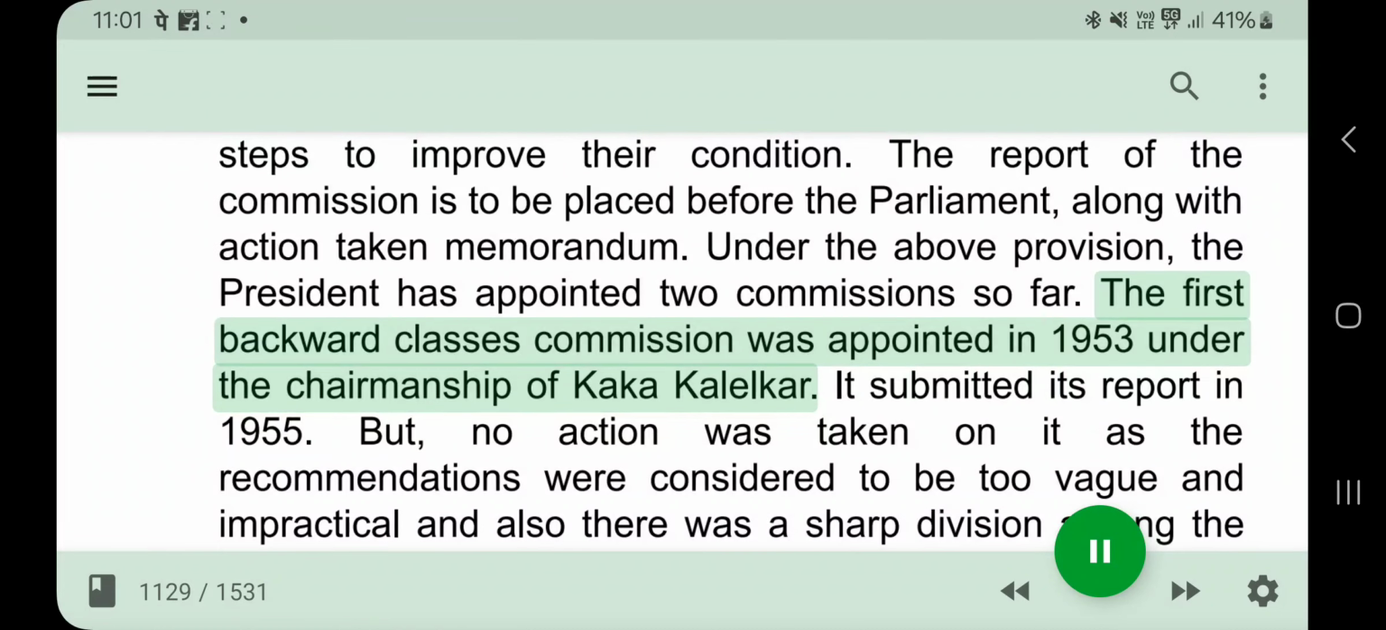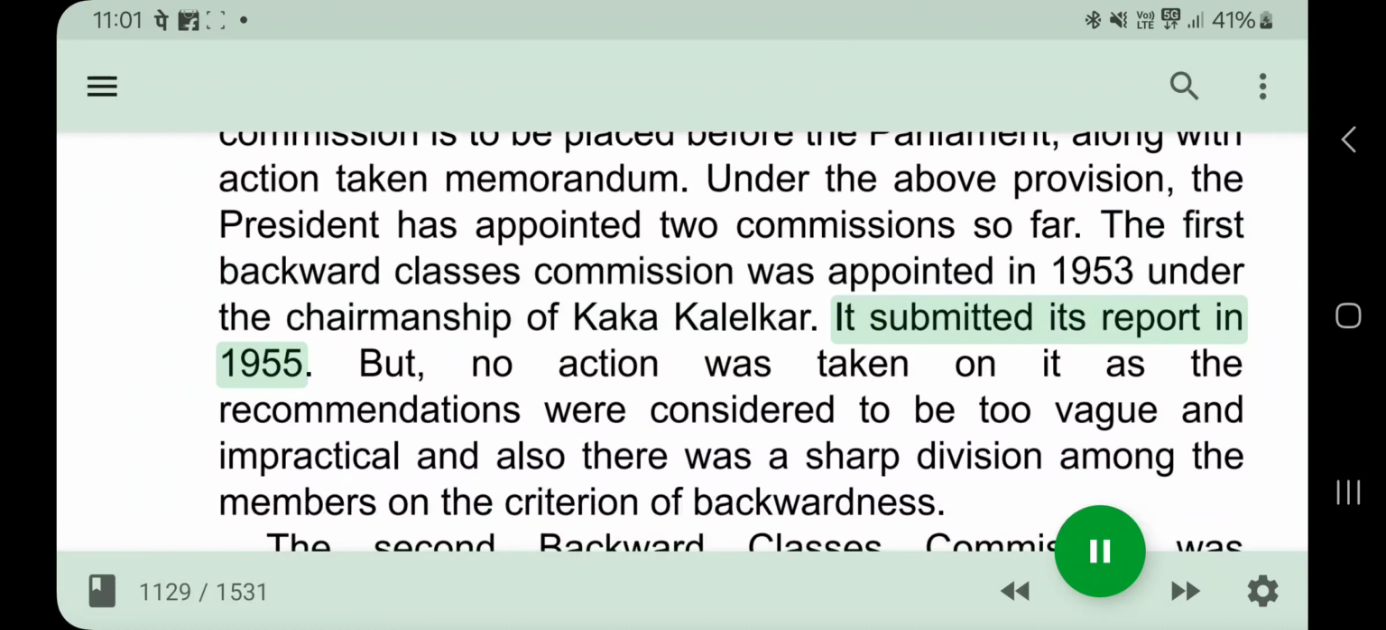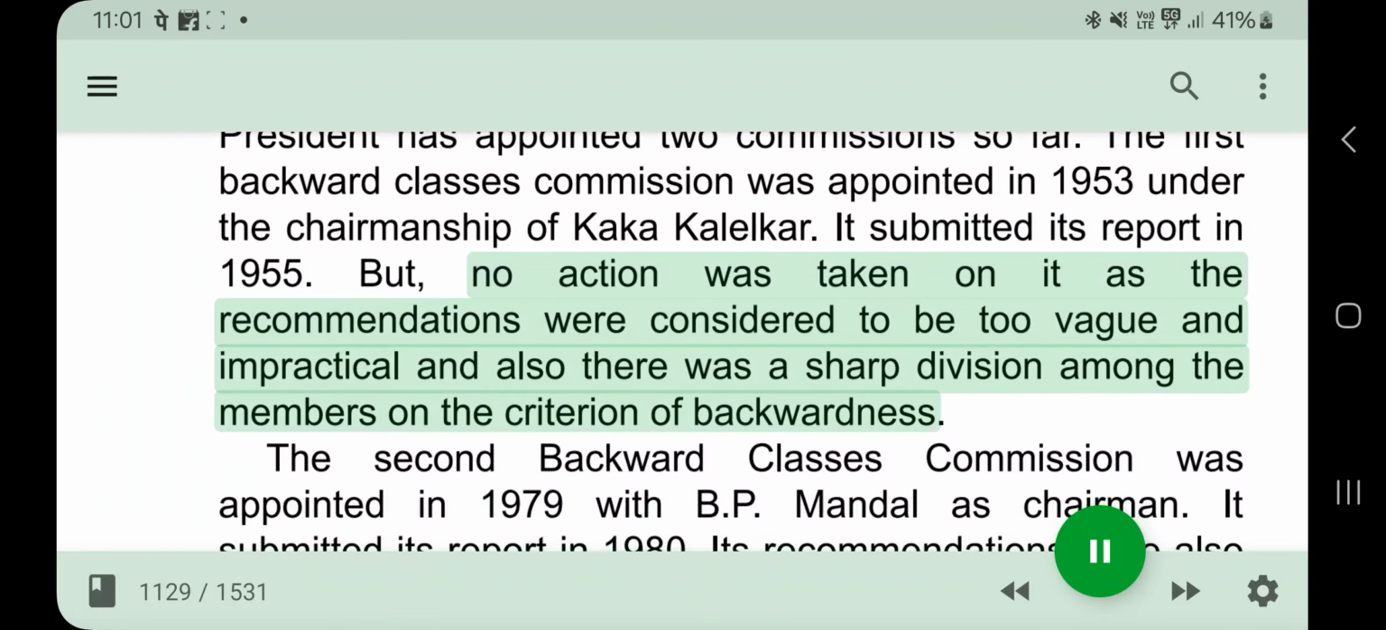The first Backward Classes Commission was appointed in 1953 under the chairmanship of Kaka Kalelkar. It submitted its report in 1955. But no action was taken on it as the recommendations were considered to be too vague and impractical, and also there was a sharp division among the members on the criterion of backwardness.